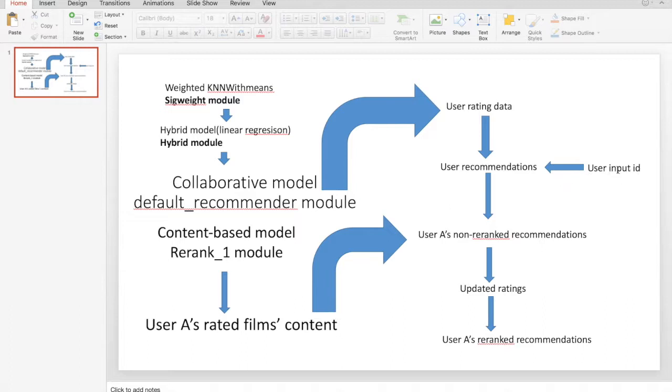the user gives an ID, and we retrieve the user's non-re-ranked recommendations. If the user wants to re-rank, then we will call the content-based model to fit the rated films to make a classification prediction, and then it will use the candidate films to predict whether or not the user will like the film, and then update the ratings.